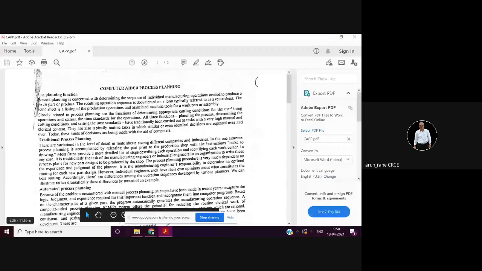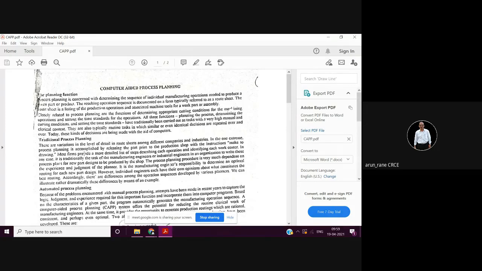Sometimes the students are not able to tell the full form also. CAPP, that is computer aided process planning. That is process planning which is done with the help of the computers. In traditional process planning, the process planning is done by the engineer, the process engineer. So that process planning depends on the experience of the person, qualification of the person, his knowledge, isn't it?